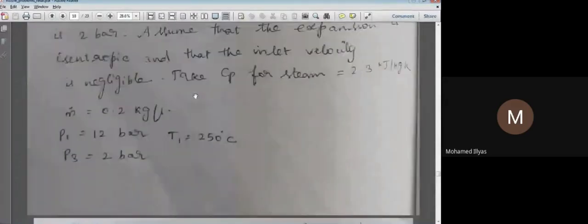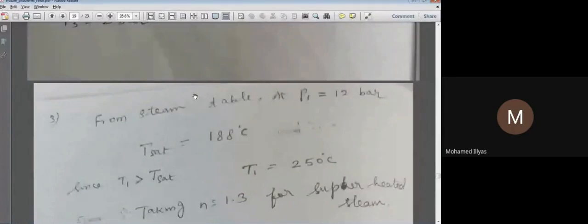So that we'll do it now. Any steam problem is just similar to our Rankine cycle. If you are referring to steam tables, it is the same way as whatever we did in our Rankine cycle.